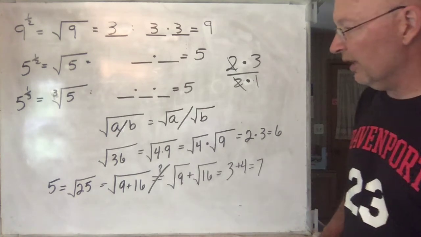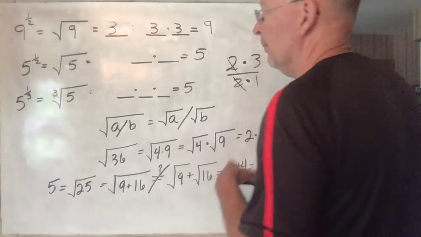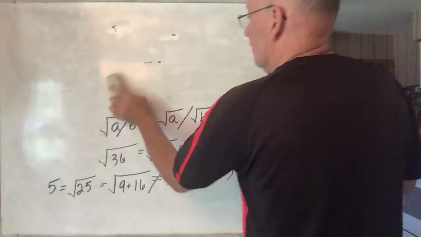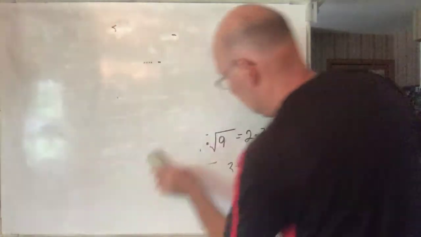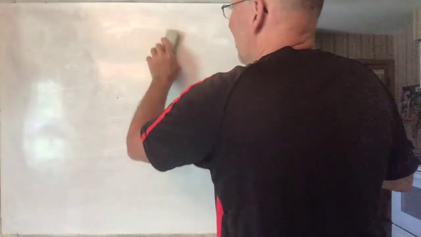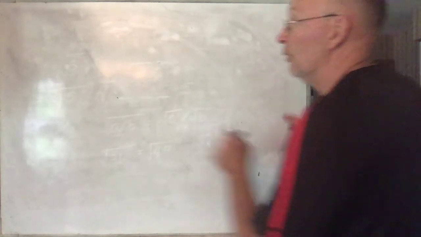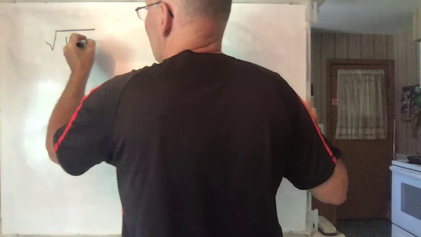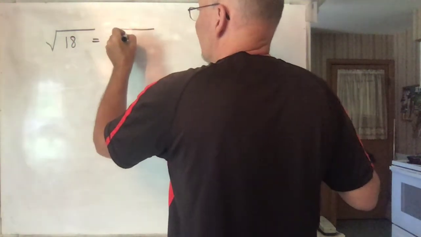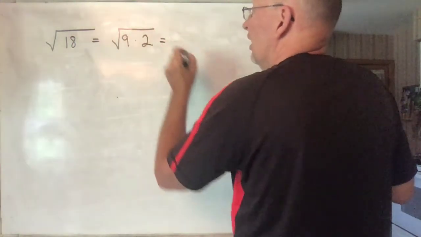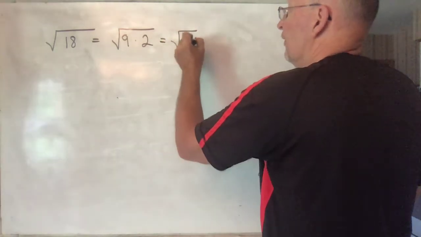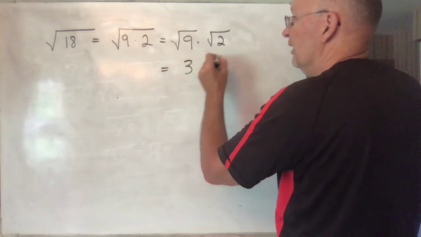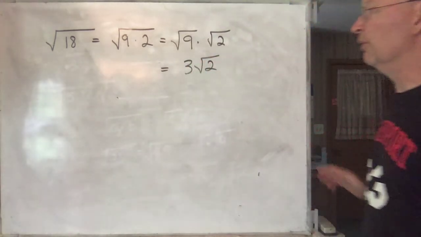So that's the idea. Let's just do a couple more examples just for practice. If you want to simplify the square root of 18, you could write that as the square root of 9 times 2. And then you could write that as the square root of 9 times the square root of 2. The square root of 9 is equal to 3. 3 times the square root of 2. So that would be a way to